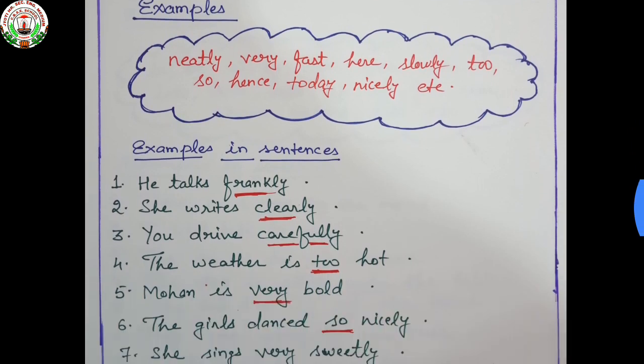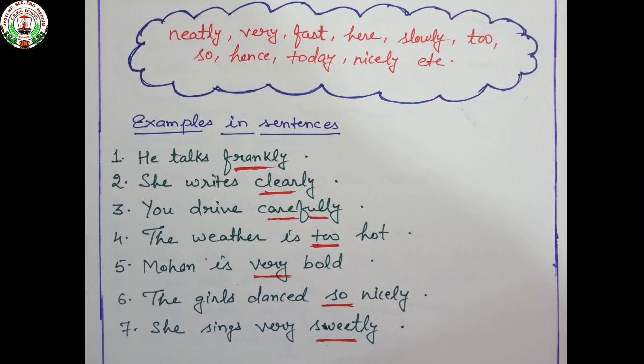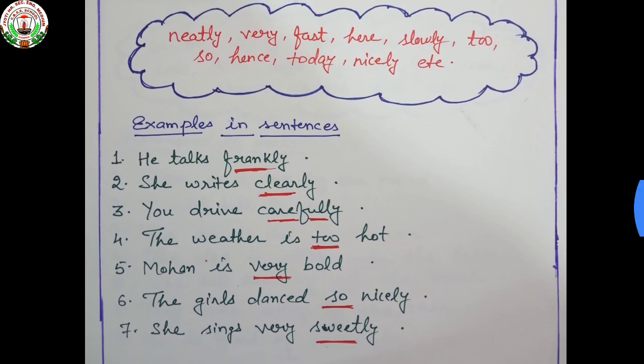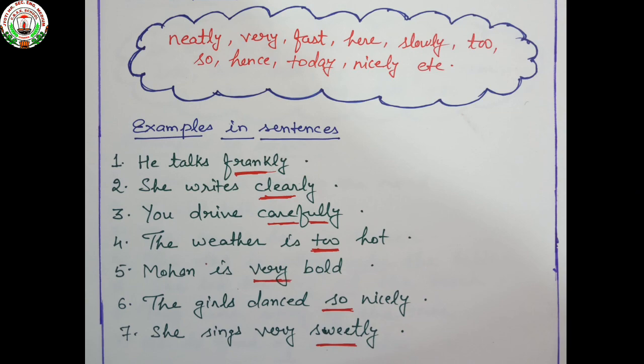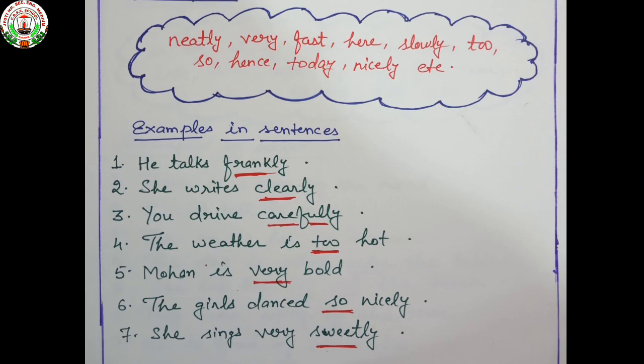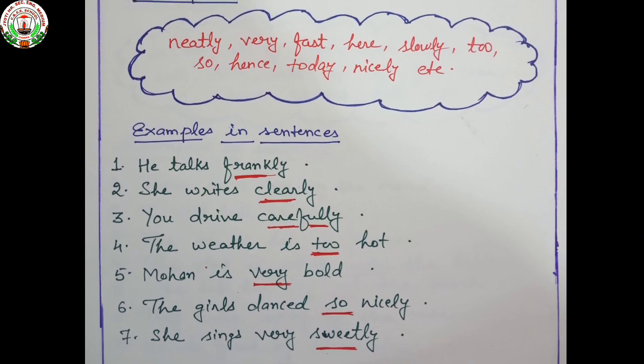Now see the examples in sentences. He talks frankly. She writes clearly. You drive carefully. The weather is too hot. Mohan is very bold. The girl dances so nicely. She sings very sweetly. So when we focus on these words like frankly, clearly, carefully, too, very, so, sweetly, these kinds of words are telling more about the verb, adjective, and adverb respectively.